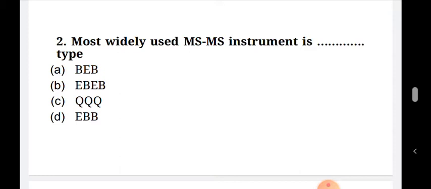BEB means the first MS is having a magnetic analyzer, and the second MS is having magnetic and electric analyzers, that is, it is double focusing. The first one is single focusing. EBEB means double focusing and double focusing: the first MS is double focusing, the second MS is double focusing. QQQ type, in this the quadrupoles are used as analyzers. And EBB means it is double focusing and single focusing type of instrument. Okay, so the most widely used one you have to answer.